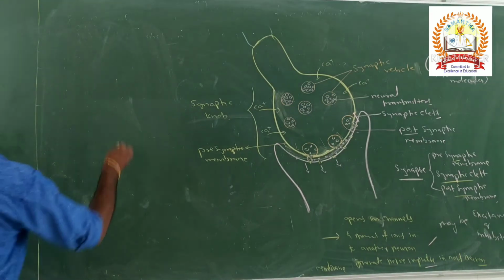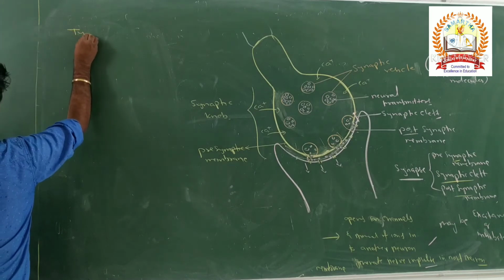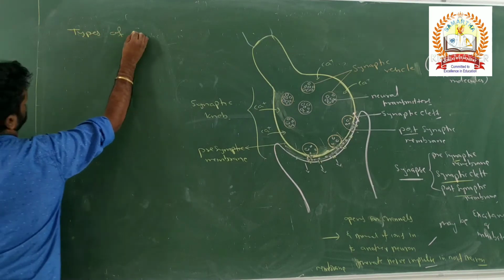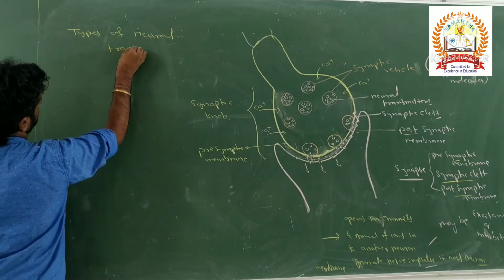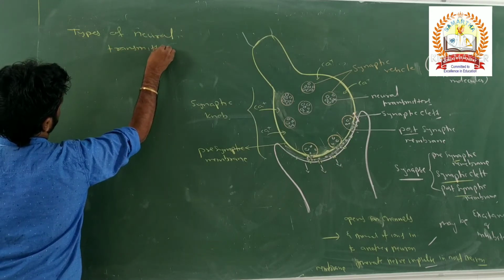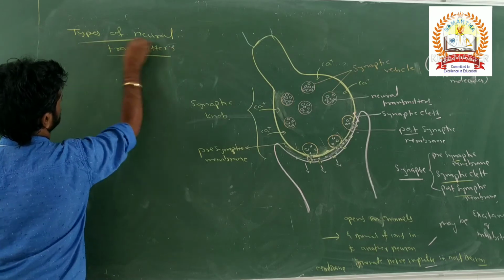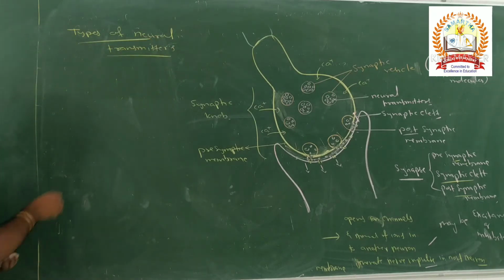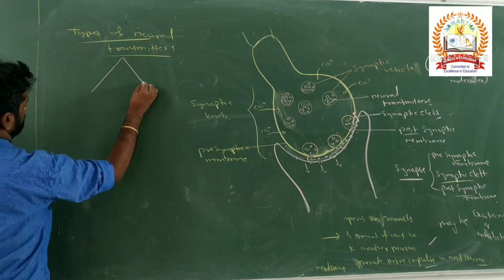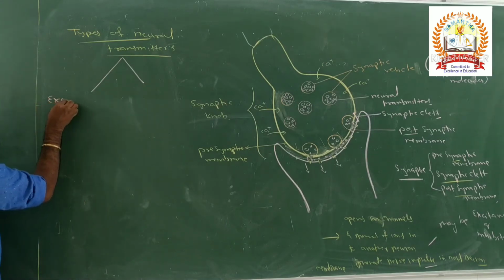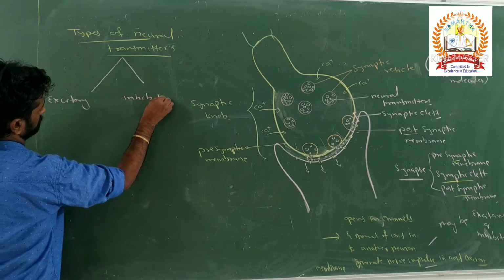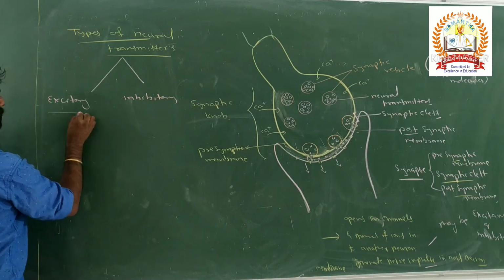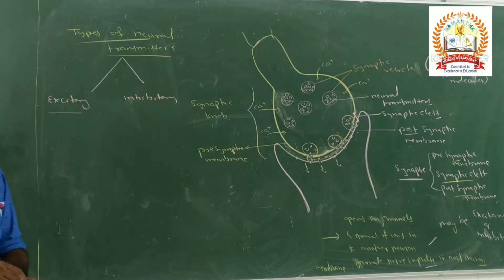So next, types of neurotransmitters. These neurotransmitters are of two types, that is excitatory and inhibitory. Can you give an example of an excitatory neurotransmitter? Acetylcholine.